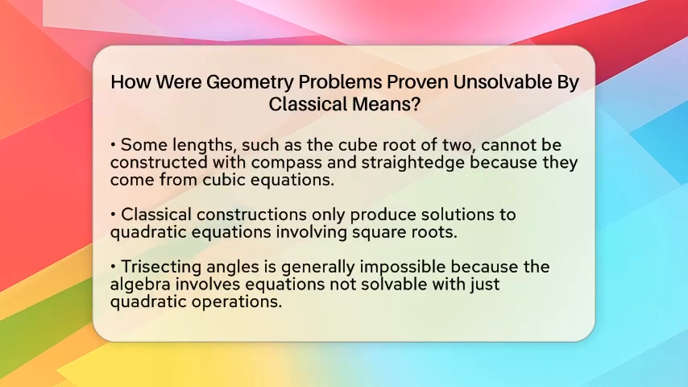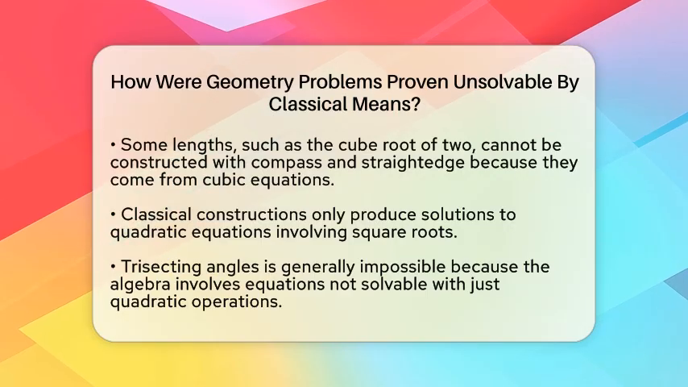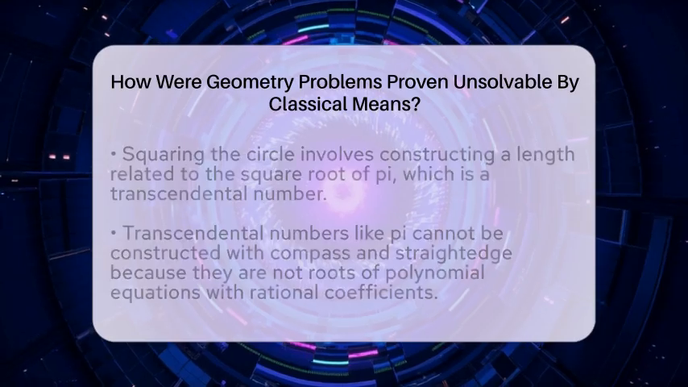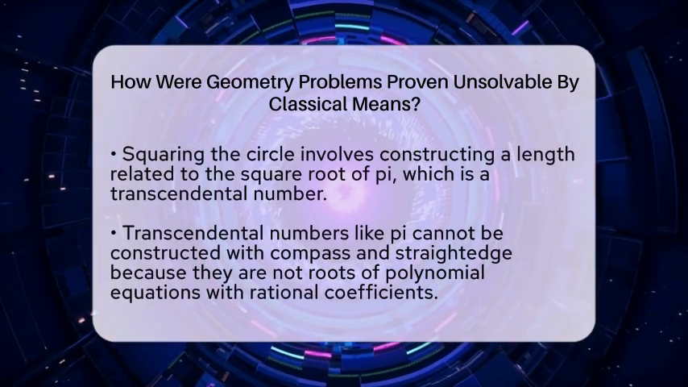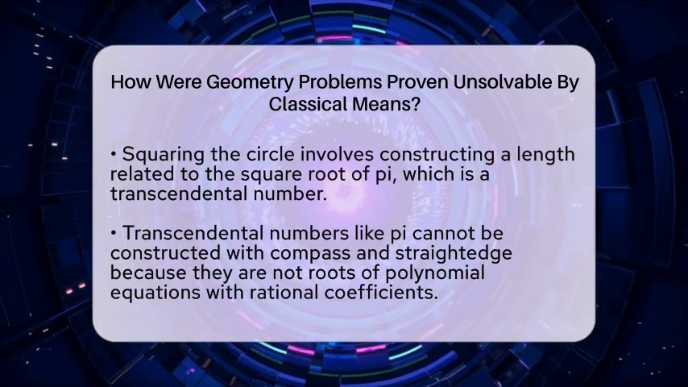The same idea applies to trisecting angles. While some specific angles can be divided into 3 equal parts, in general it is impossible. This is because the algebraic equations involved are not solvable with just quadratic operations. Now, squaring the circle is a different story.